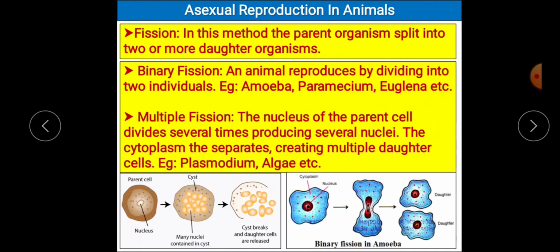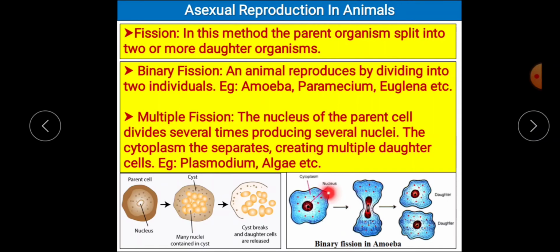Let's understand with the help of a diagram. So this is an amoeba. It has the nucleus inside it, cytoplasm also. So slowly what happens, like we have seen in the case of budding in yeast.